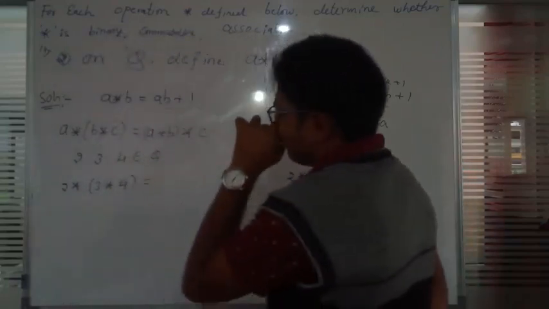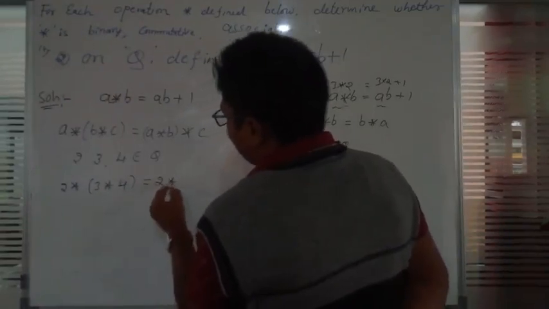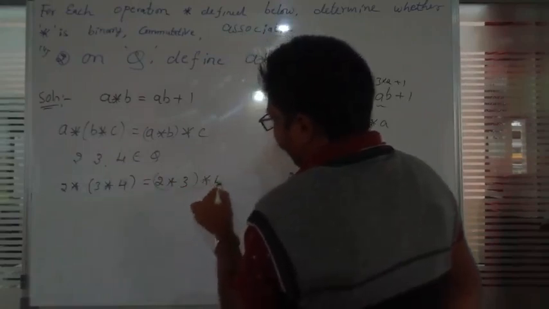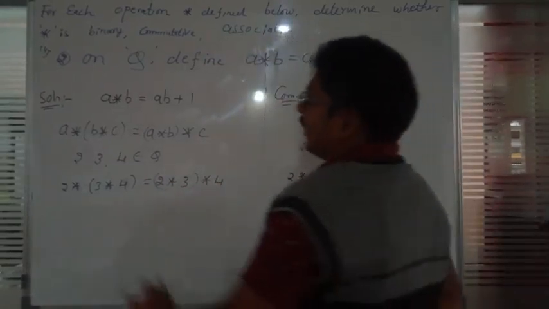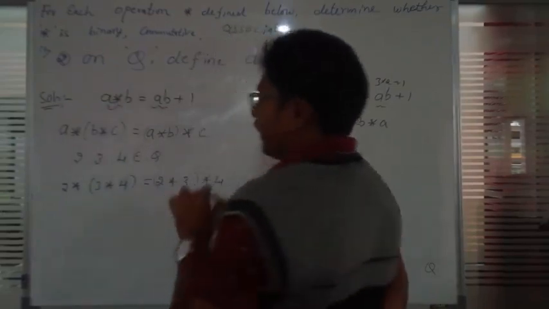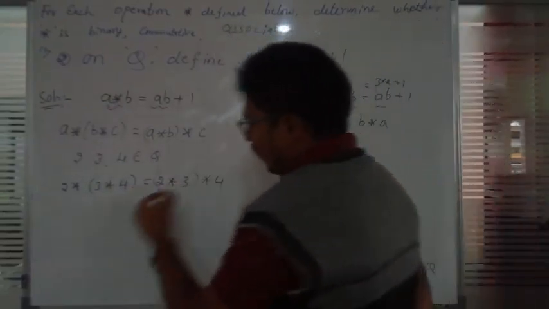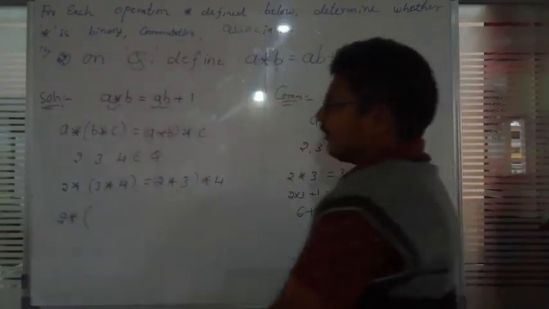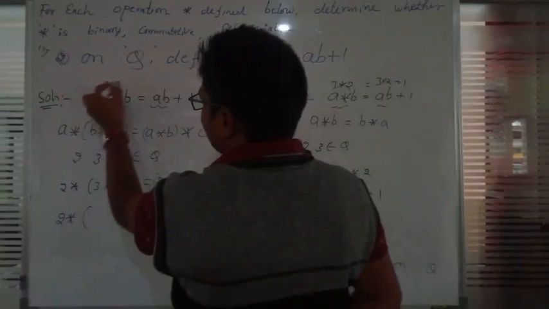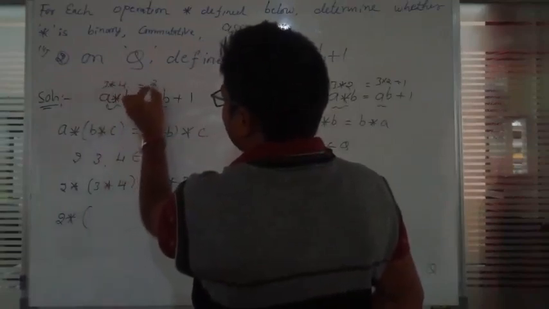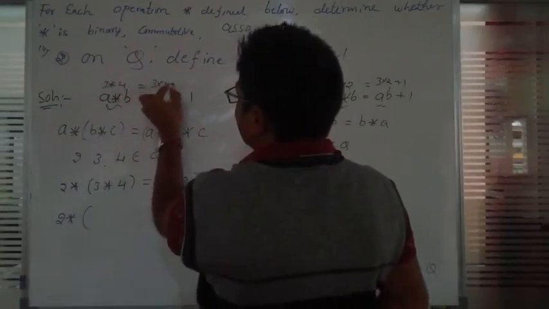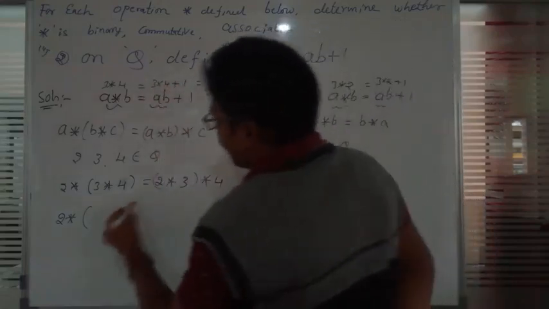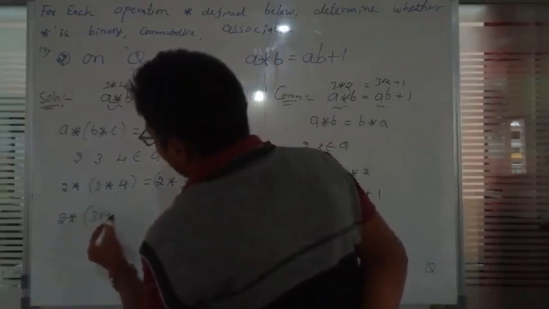And next, in the placement of a we keep 2, b is 3, and c is 4. You have to observe here, a star b is equal to ab plus 1. So 2 star 3 star 4: in the placement of a star b, I keep 3 star 4. In the placement of a, 3, and in the placement of b, 4, so 3 into 4 plus 1. First you should express 3 into 4 plus 1.